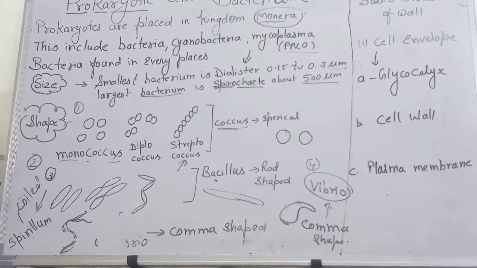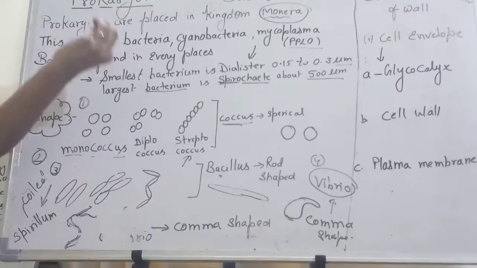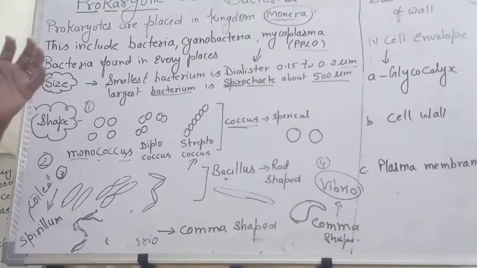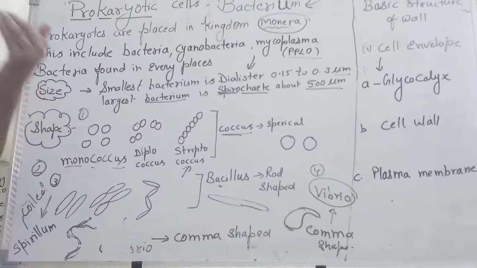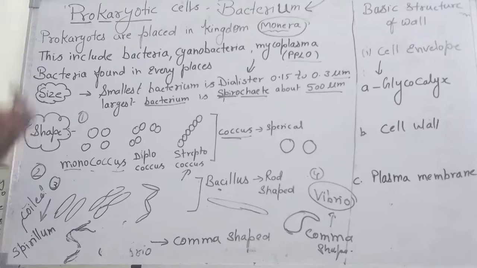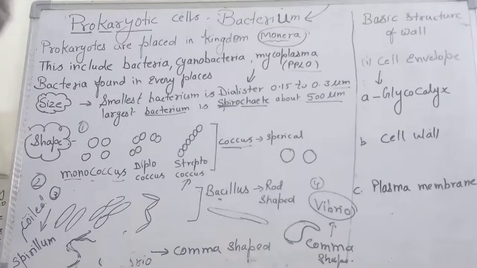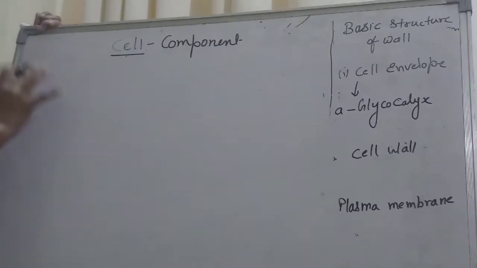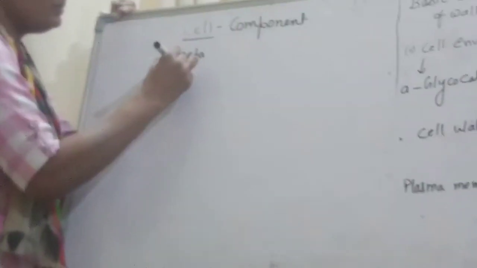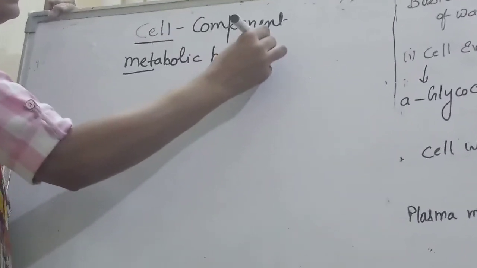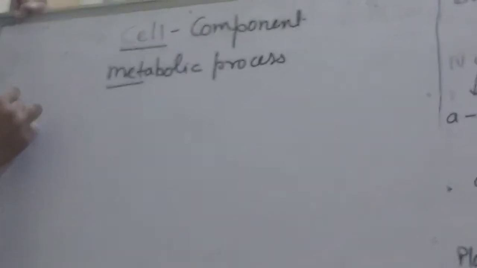This is all the basic structure of the cell which helps in its metabolic processes. That is why a single cell, a primitive, very small microorganism, can exist on our earth, because it has all the basic structures which can function separately and perform metabolic processes. For their metabolic processes, they should have some basic structure.